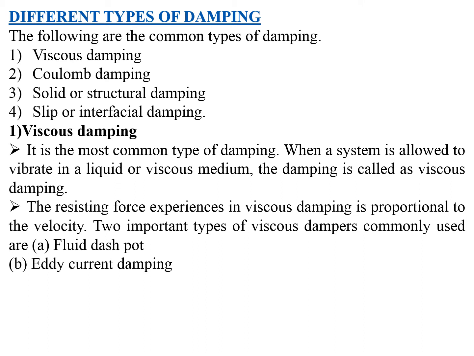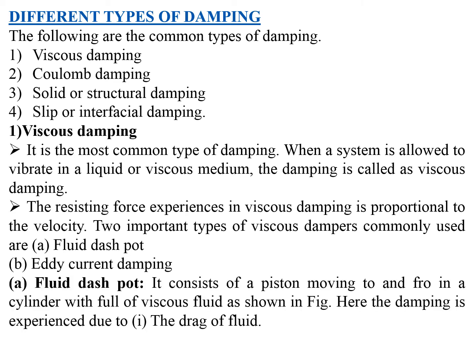So first we will see what is viscous damping. It is the most common type of damping. As the name itself indicates, viscous. When a system is allowed to vibrate in a liquid or viscous medium, then the damping is called viscous damping. The resisting force experienced in viscous damping is proportional to the velocity. The two important types of viscous dampers commonly used are the fluid dashpot and eddy current damping.